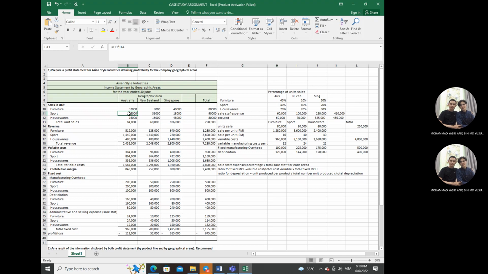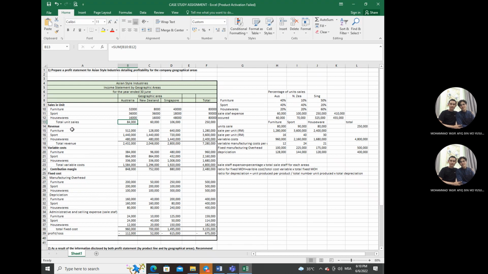For sports, we get 40%, we multiply by the unit sales, which is 90,000, and we get 36,000, and the rest use the same calculation. And for houseware, we get 20%, we multiply by the 80,000 units, and we get 16,000. All the calculations are the same for New Zealand and Singapore.